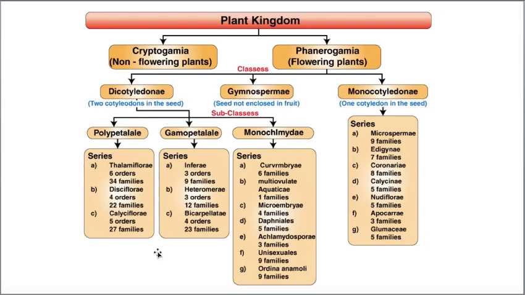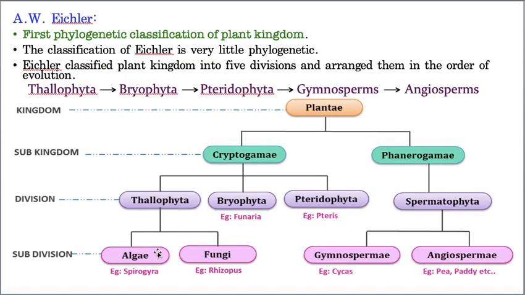Hope you understood. Now, let us go for one more scientist. His name is Eichler. Eichler is a very important scientist. Why? He is the very first one to give a classification based on phylogeny. What is the meaning of phylogeny? Evolutionary order. That means how plants were formed. It started from Thallophyta, and then Bryophyta, Pteridophyta, and Spermatophyta, that means gymnosperms and angiosperms. He clearly followed the evolutionary process. So he is the first scientist to give a phylogenetic classification.